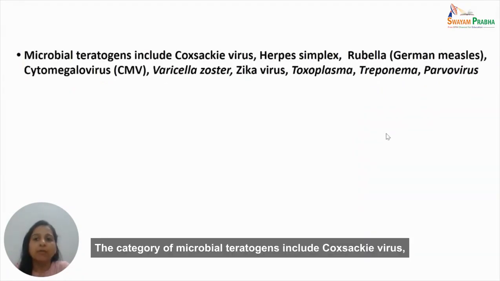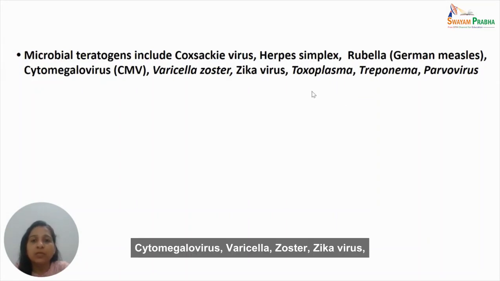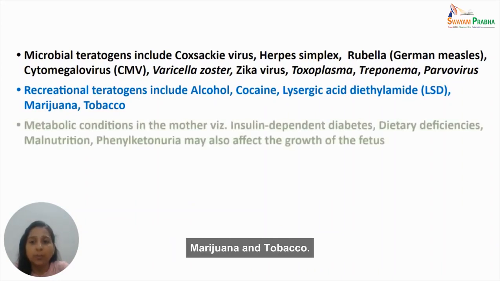The category of microbial teratogens includes Coxsackie virus, herpes simplex virus, rubella or German measles, cytomegalovirus, varicella zoster, Zika virus, toxoplasma, treponema, parvovirus. Recreational teratogens include alcohol, cocaine, lysergic acid diethylamide, that is LSD, marijuana, and tobacco.